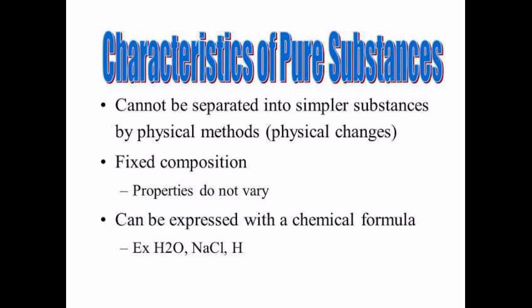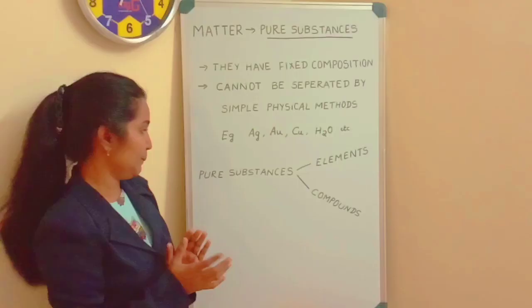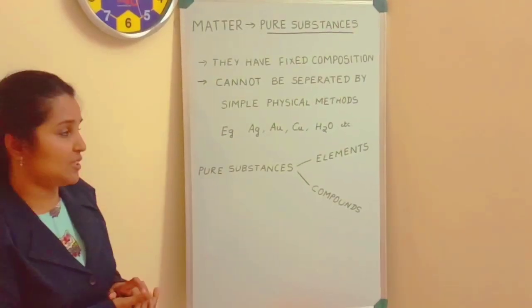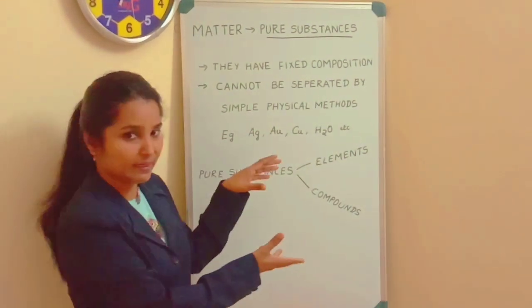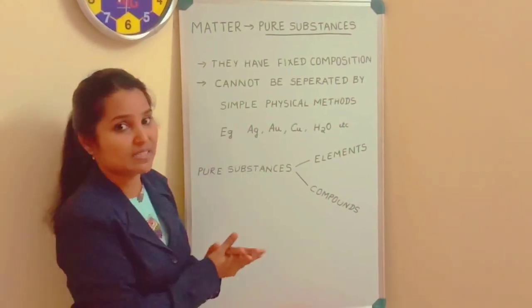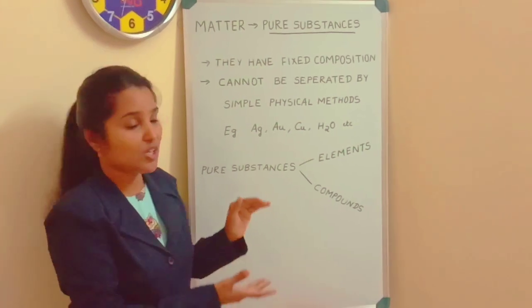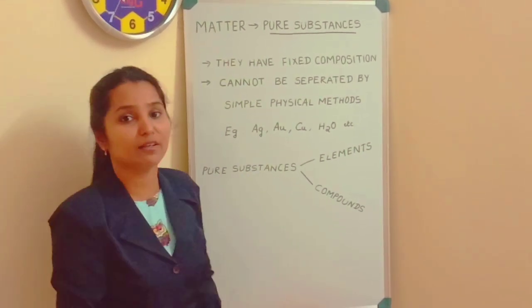For example, a water molecule can be expressed as H2O, a sodium chloride molecule as NaCl, and a hydrogen atom with the symbol H. And then these pure substances we can, in a detailed way, separate as elements and compounds.